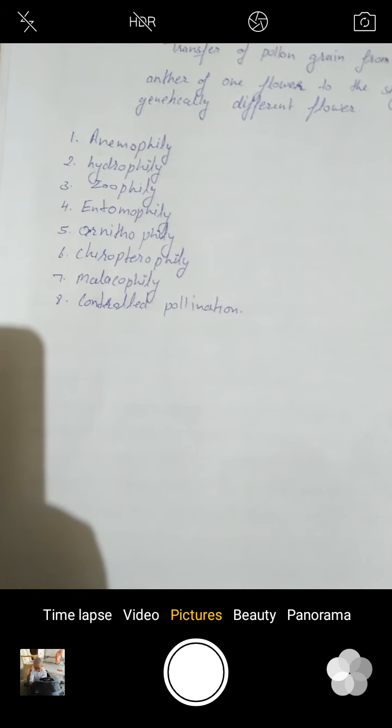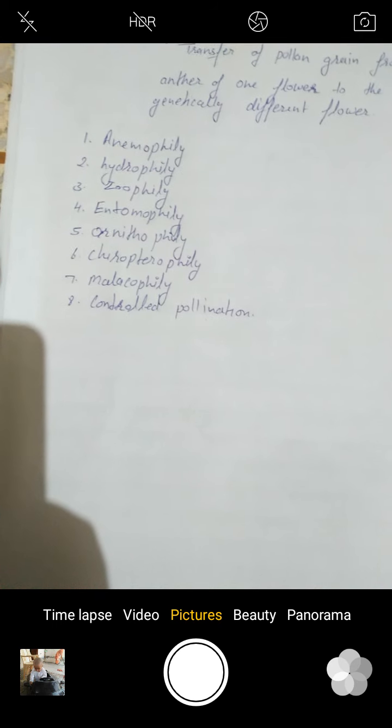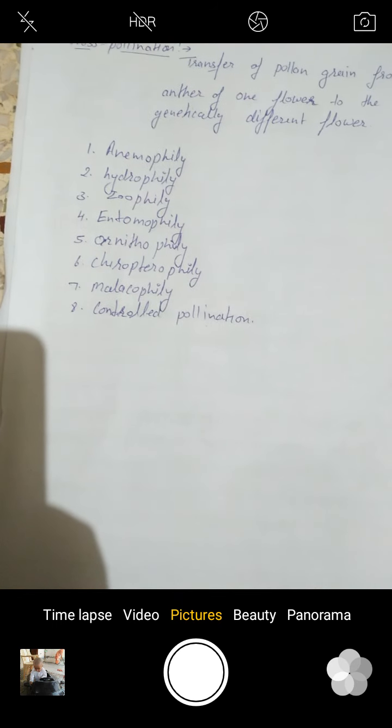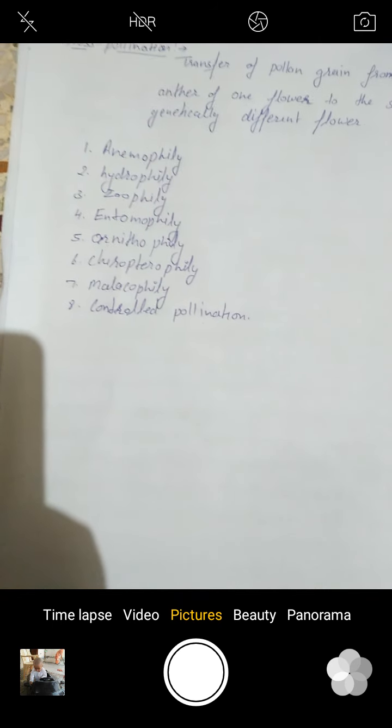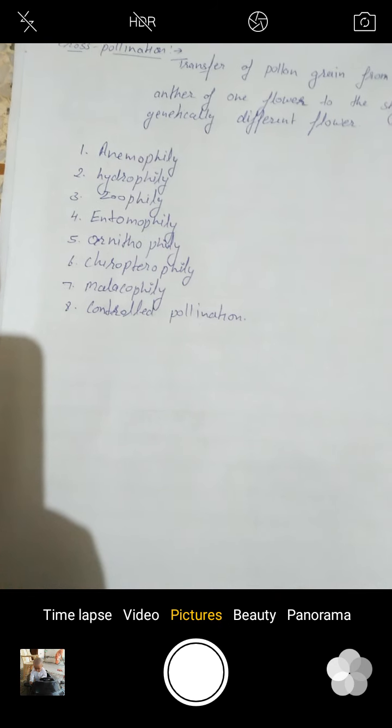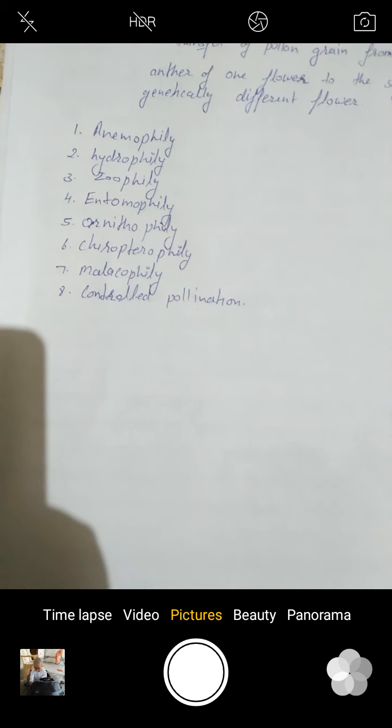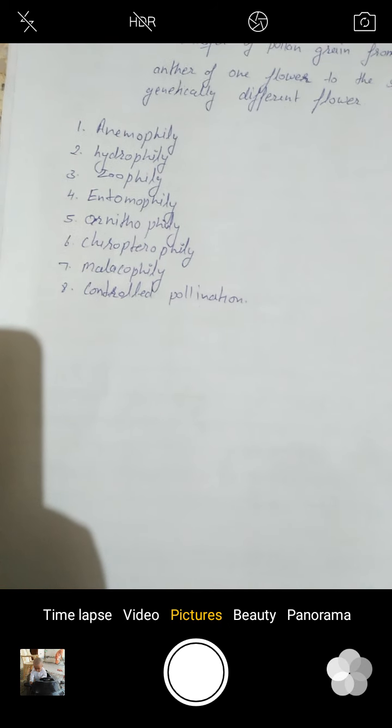Pollen grains are light and unwettable due to presence of mucilage cover. These are some characteristics. In this, the stigma is long, sticky, unwettable. Examples are Vallisneria, Zostera.